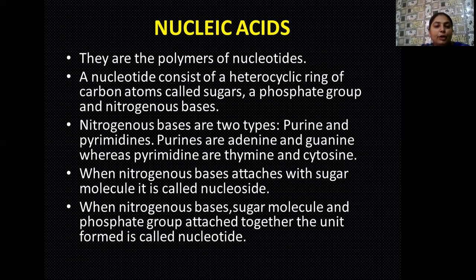And the third component of this nucleotide is a nitrogenous base. These nitrogenous bases are of two types. They may be purines or they may be pyrimidines. The purines are again of two types, adenine and guanine. And the pyrimidines are also of two types, thymine and cytosine.